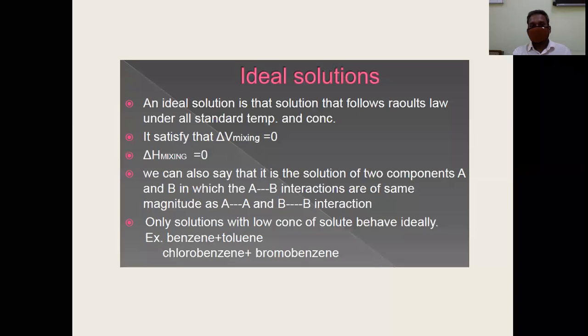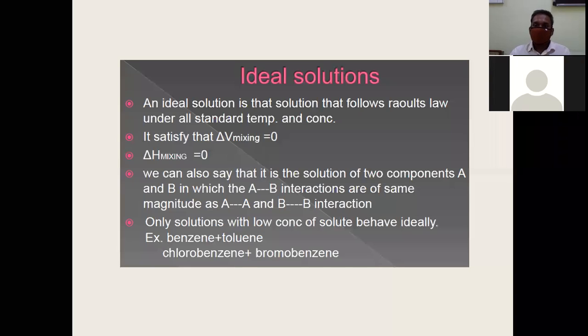Look at the force of attraction between A molecules. Look at the force of attraction between B molecules. Now look at the force of attraction between AB molecules. How is this force of attraction in AB molecules formed? Because of mixing, because of making a solution. If the force of attraction between AB is similar to AA and BB, ideal solutions are formed. What if they are different? If this force of attraction is different, then we get non-ideal solutions. So from ideal solutions, we will move on now to non-ideal solutions.